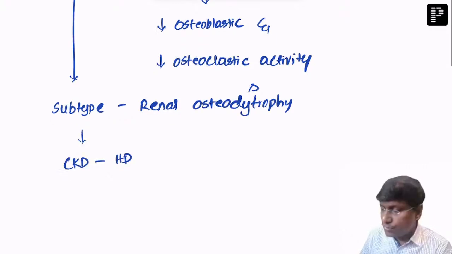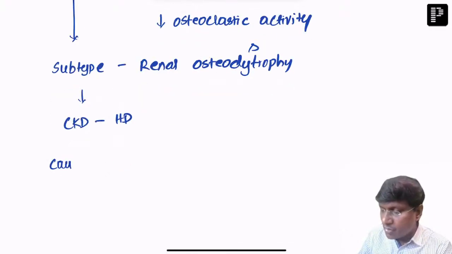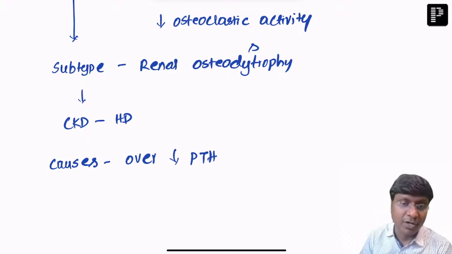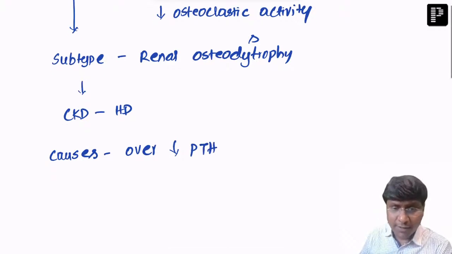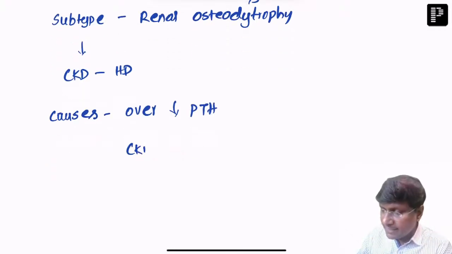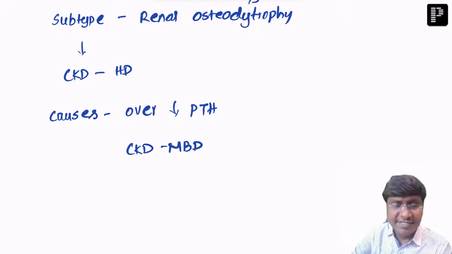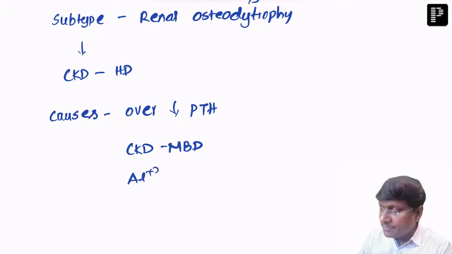So what are the causes of this adynamic bone disease? The etiology is over suppression of the parathyroid hormone. The other causes are CKD mineral bone disease, or even aluminum toxicity.